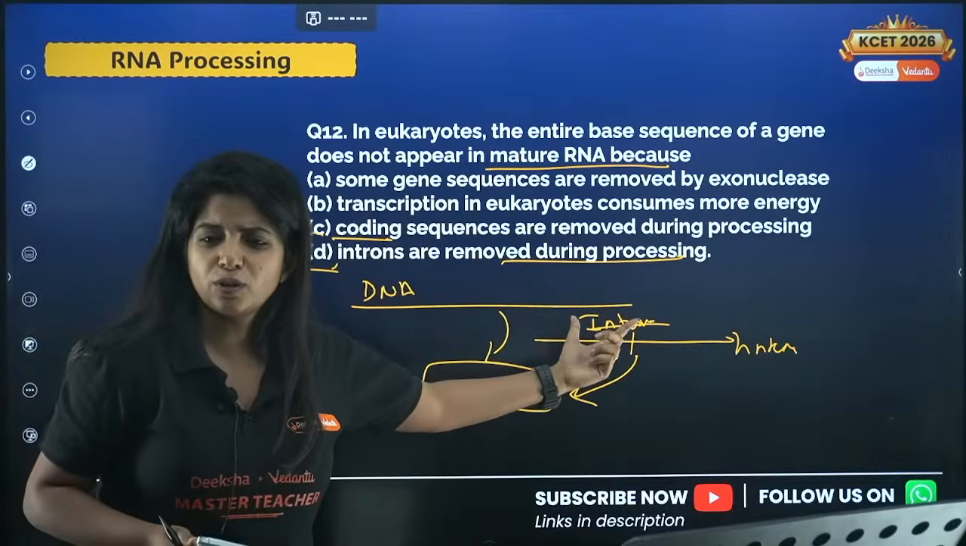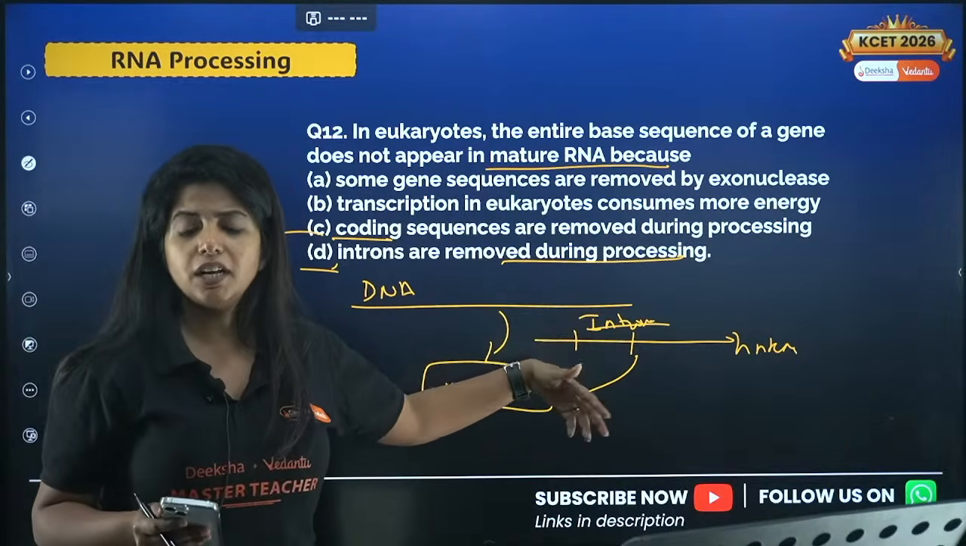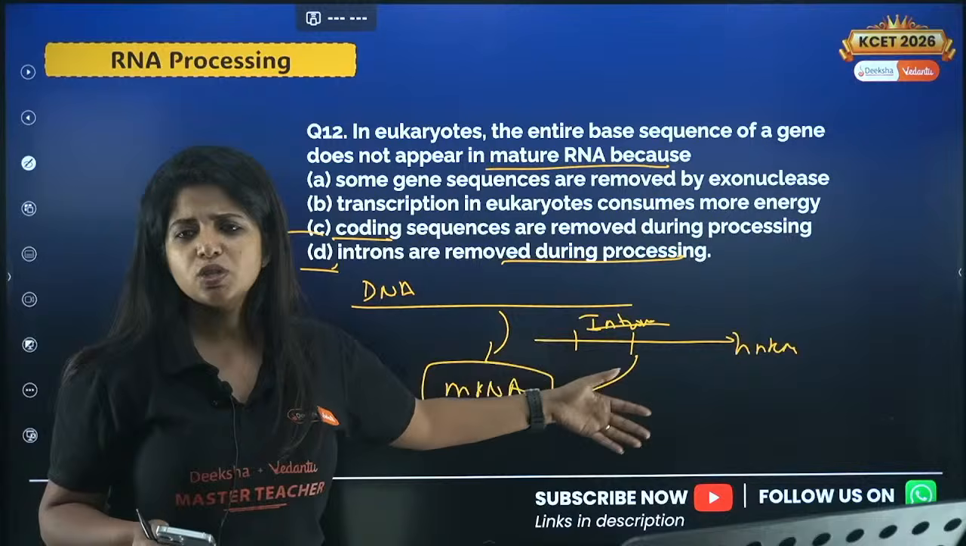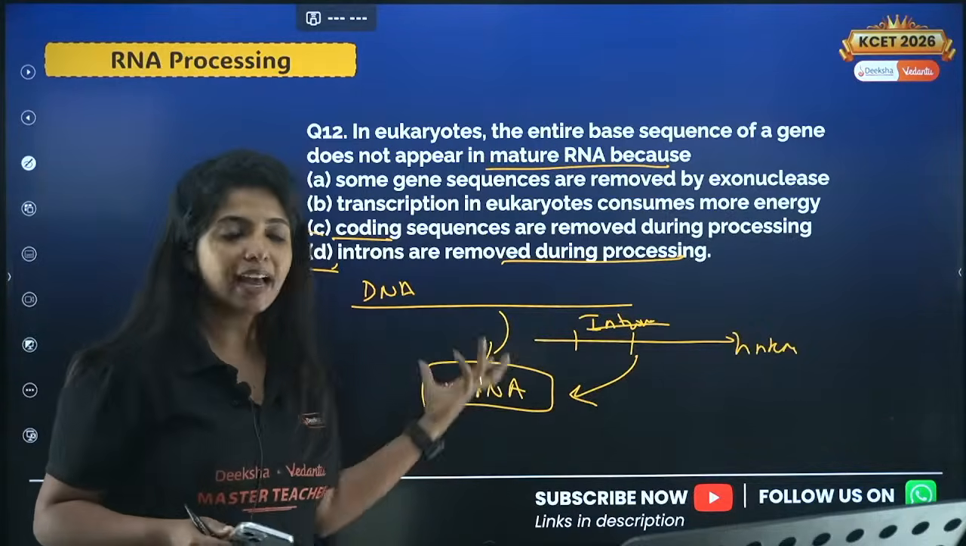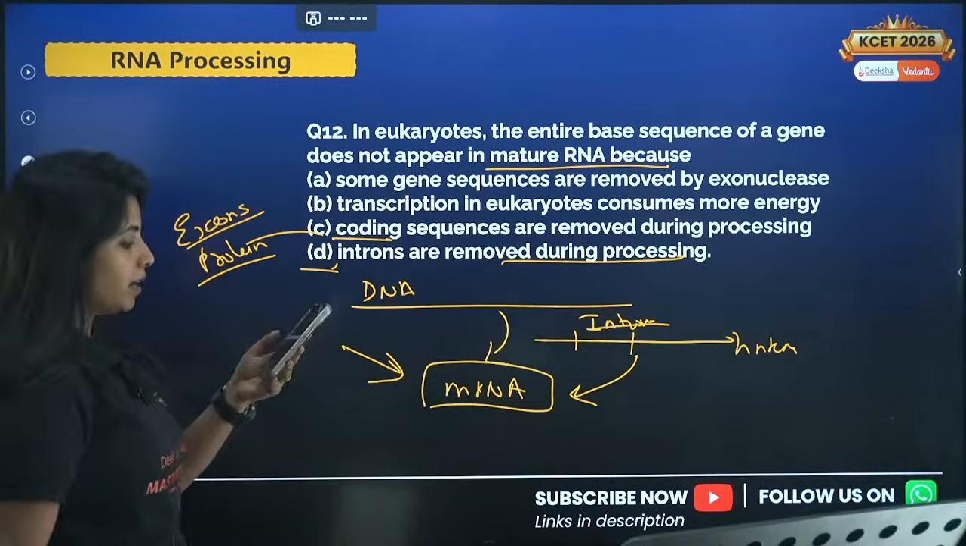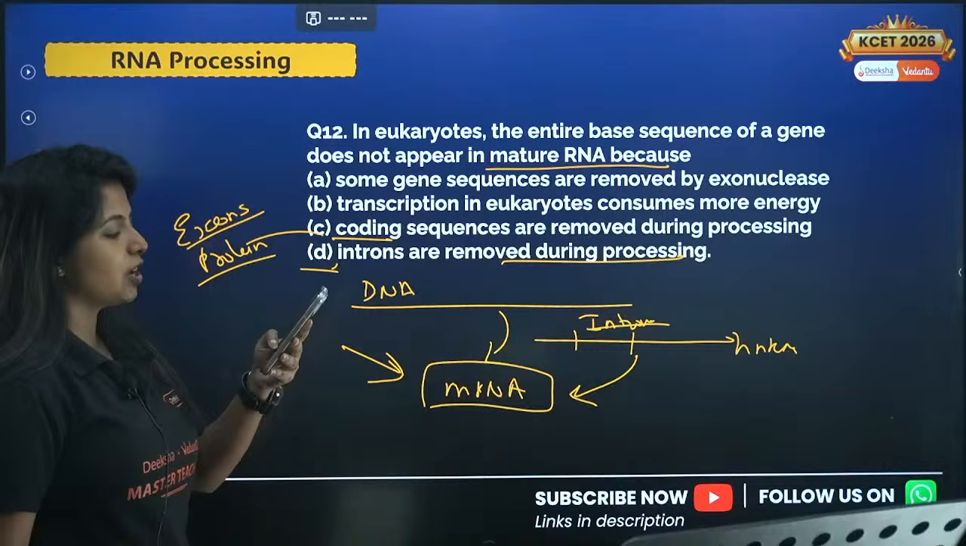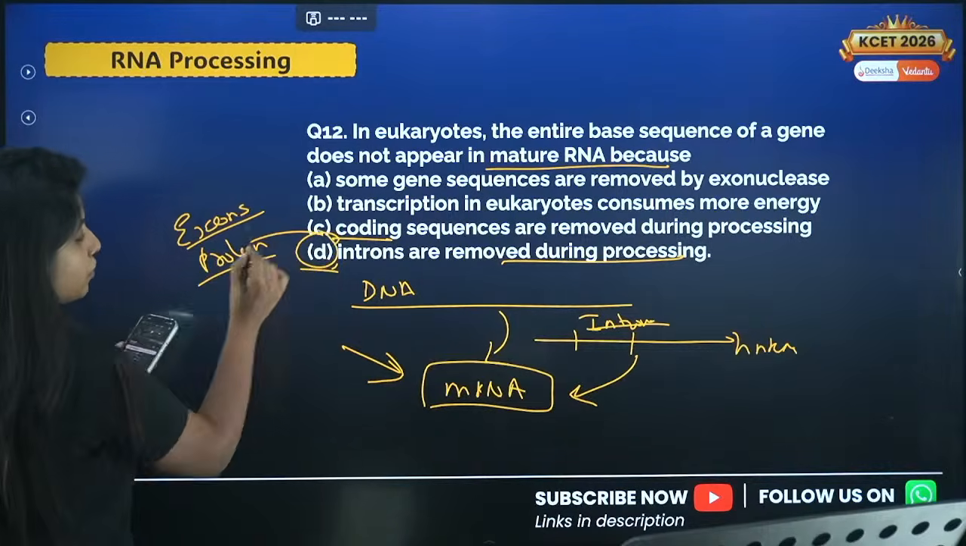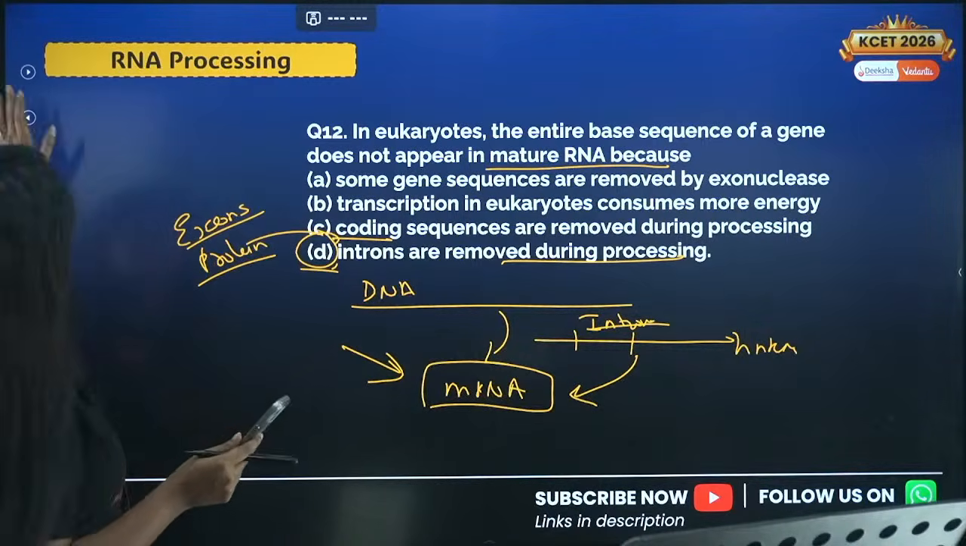We do not need introns. Why will we need that? It does not code for any amino acid. So I will just remove it, and that's how I'll get my mature mRNA. Yes Manjunath, you're also super correct. So your answer for this question is D.